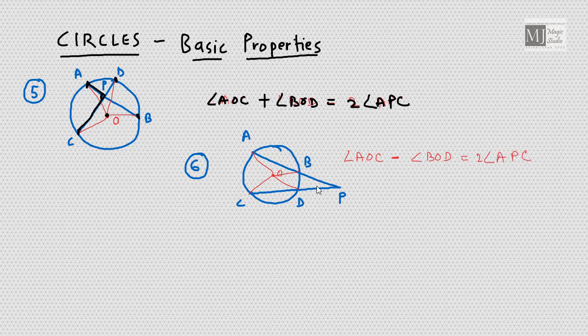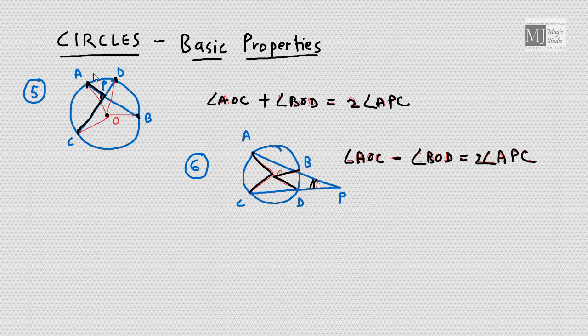This is the angle. See, the external diagram gives more clarity. APC. Once again, the angle subtended at the center by this segment AC, that is angle AOC, minus angle BOD is equal to twice the angle APC.